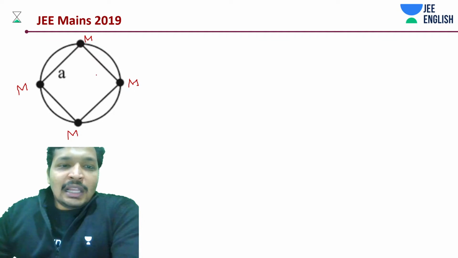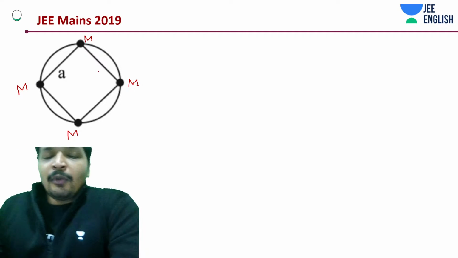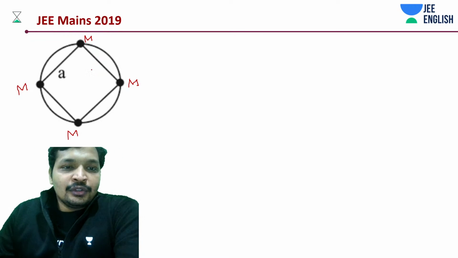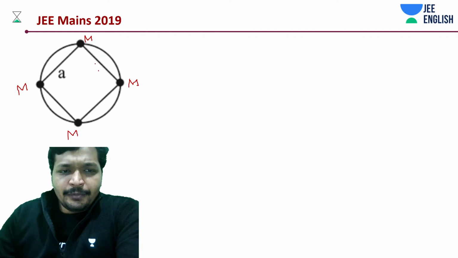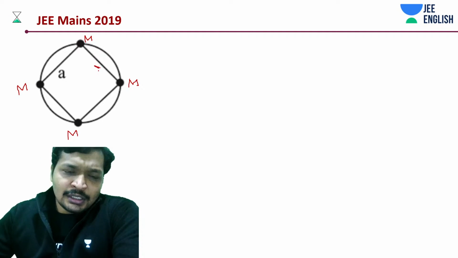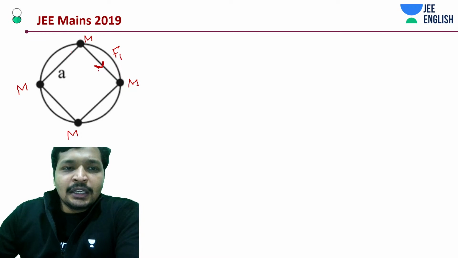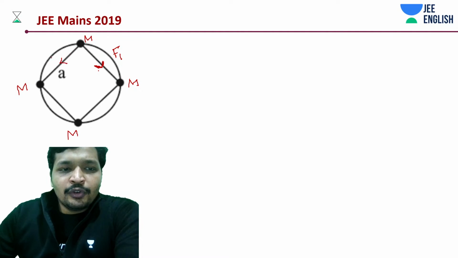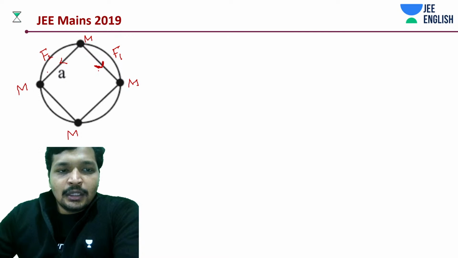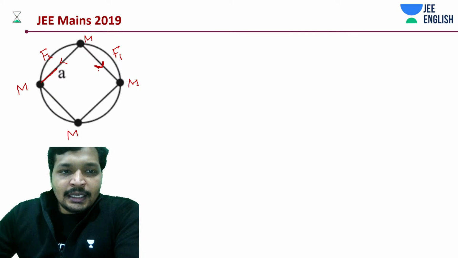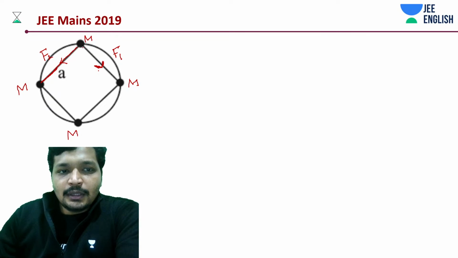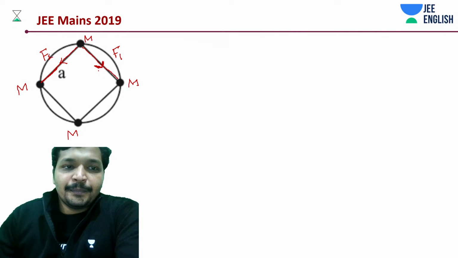Now they are all lying on the corners of the square. All of them would have the same force on them. Let's understand this point. First, between these two, what is the direction going to be? Like this. Let's call this force F1. And due to these two, it's going to be force F2, along the line joining them. Give them a vector sign.